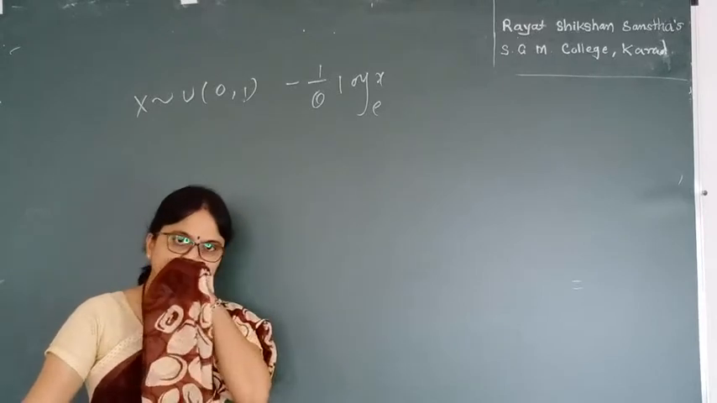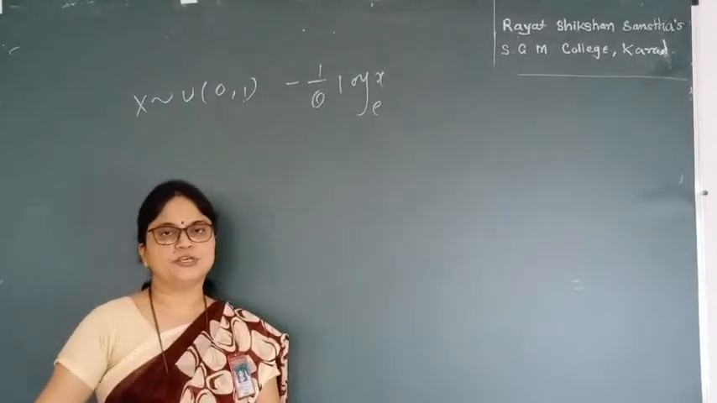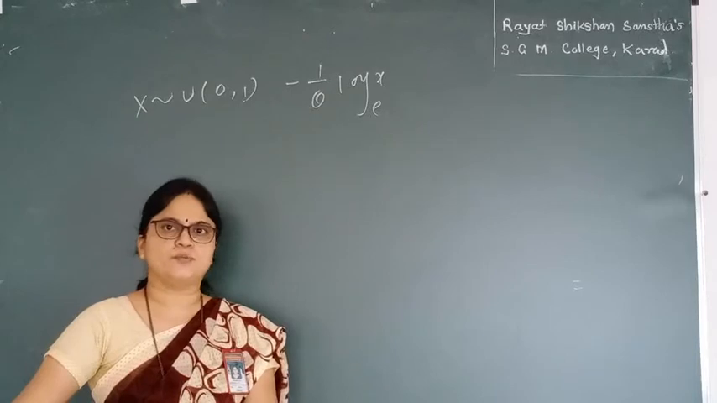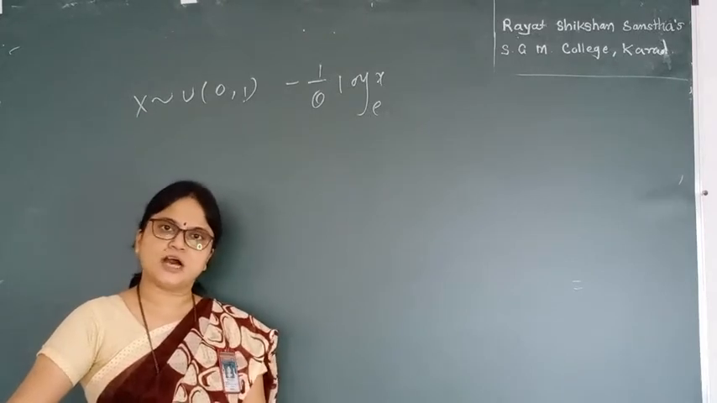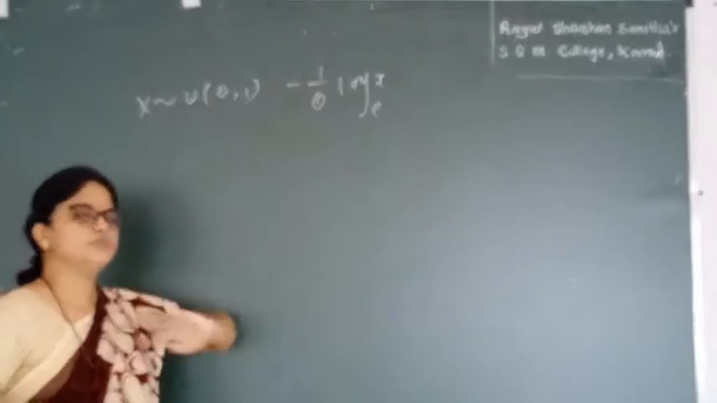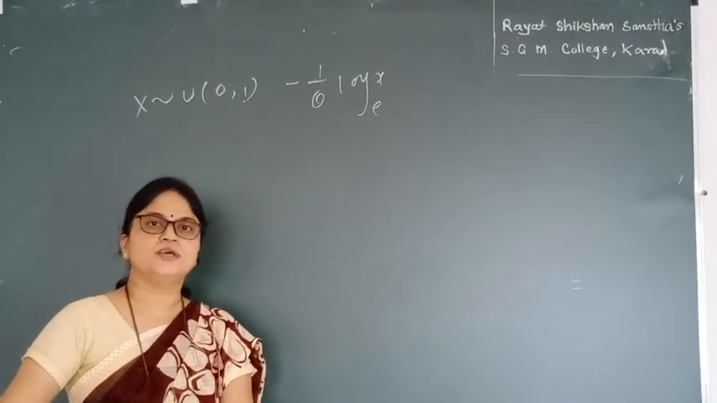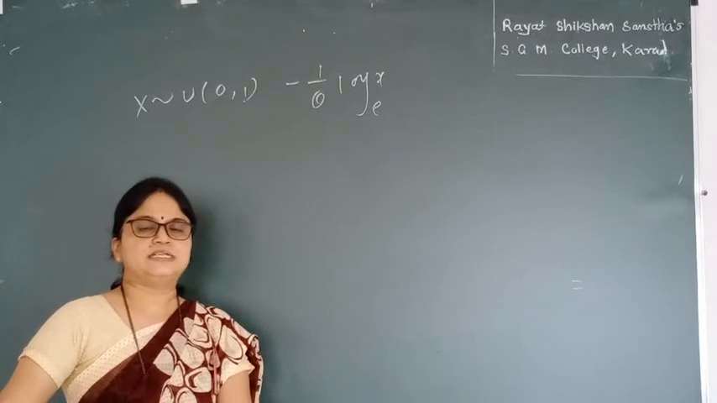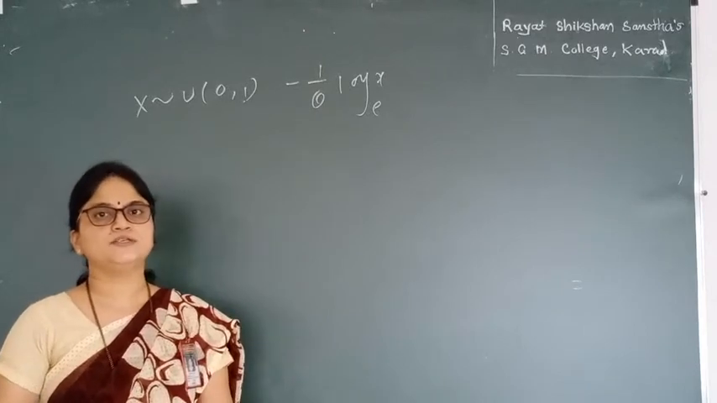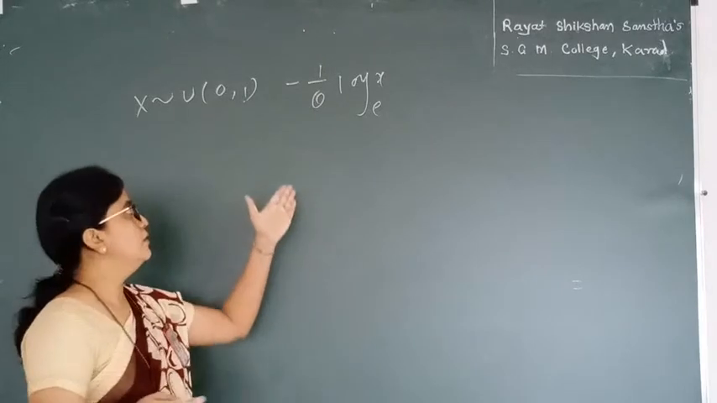The distribution function method is for non-monotonic functions, and the third method can be used for both. Since our given function, minus 1 upon theta log x to the base e, is a monotonic function, we use the first method, the transformation method, to find the distribution.